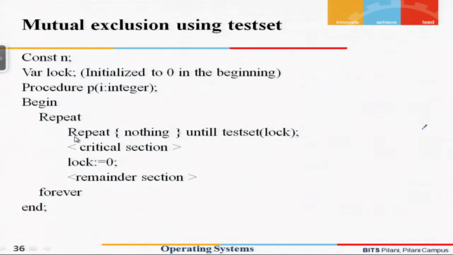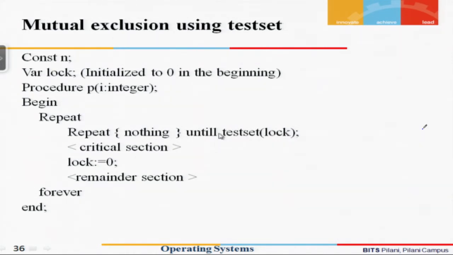So we are saying repeat nothing until test set lock. That is, you don't do anything. The repeat nothing essentially means that you are not doing anything. When you are executing here, you are sort of executing a delay loop, not actually executing any useful code until test set lock becomes true.